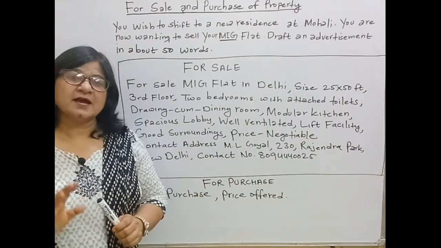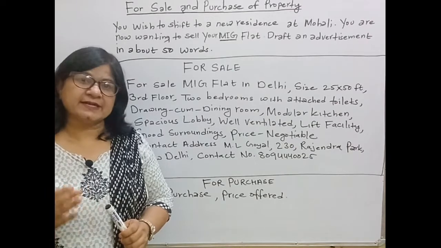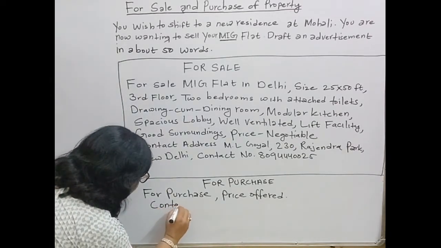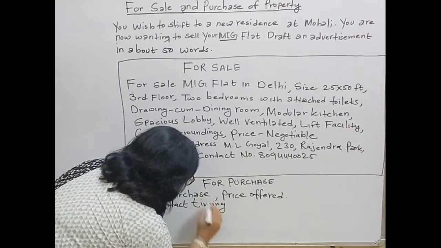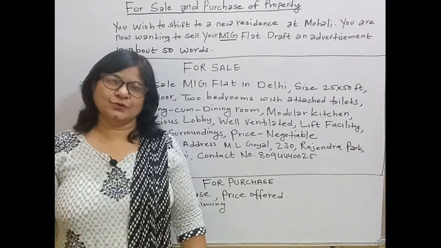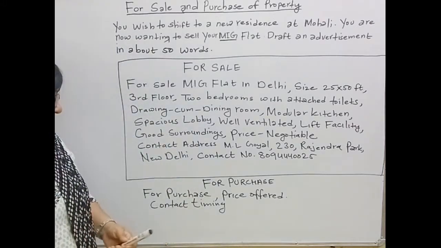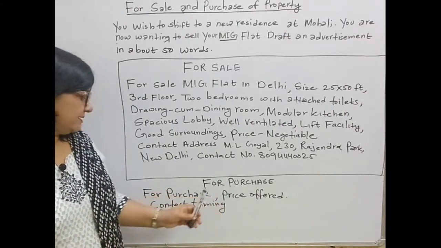Only thing is, after writing the contact number, you can write contact timing. Contact timing. And any timing you can write that is suitable to you. So students, how many changes we have made? Only 4. 1 here, category.